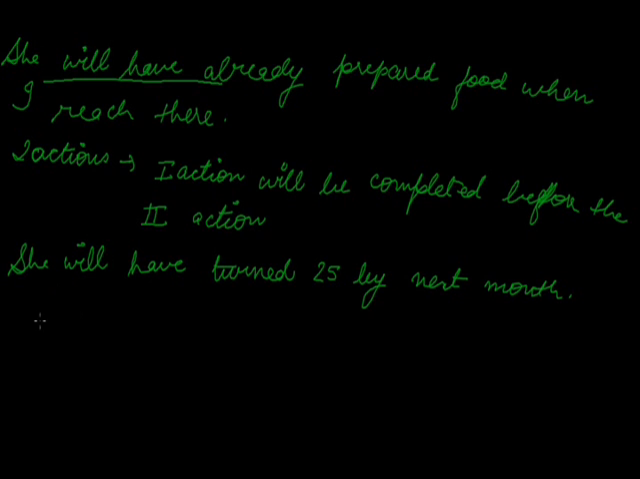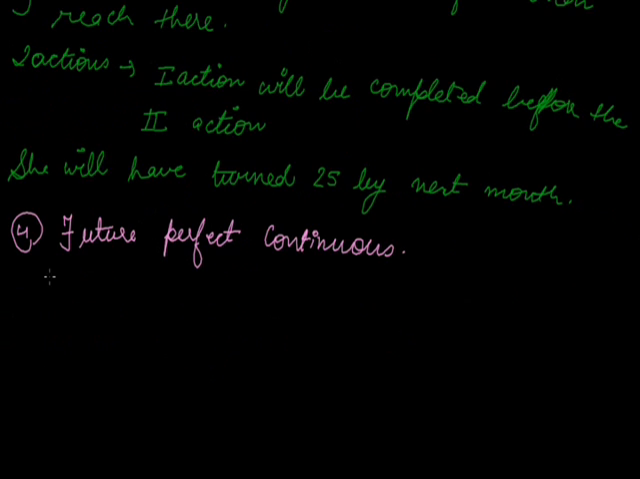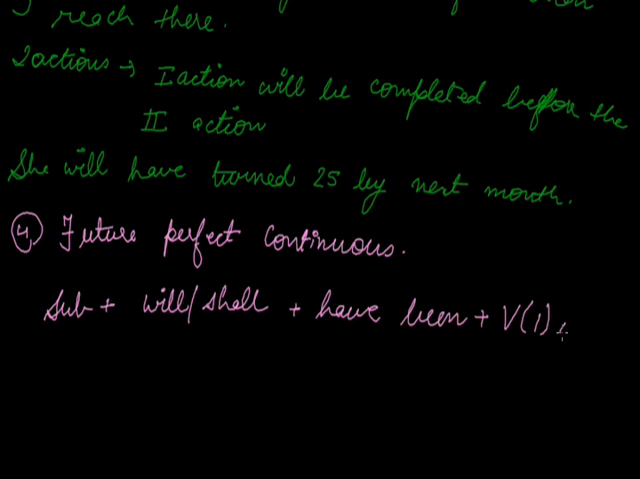Now the last tense is future perfect continuous. What is the sentence structure of future perfect continuous? Subject, will or shall plus have been, verb's first form ing plus object, and since and for.